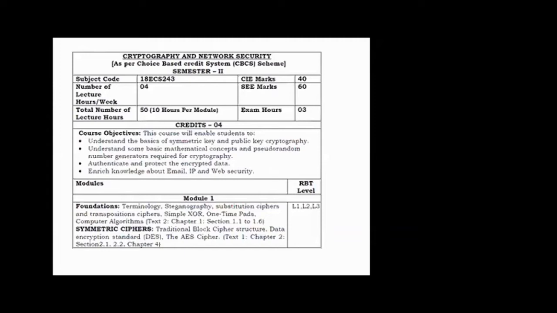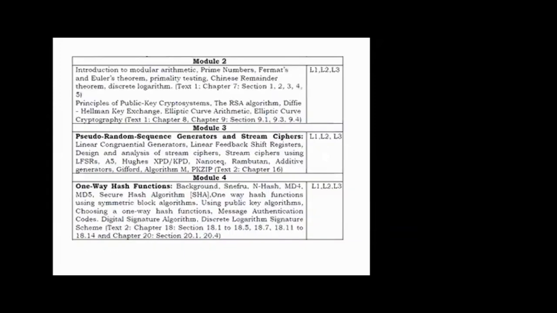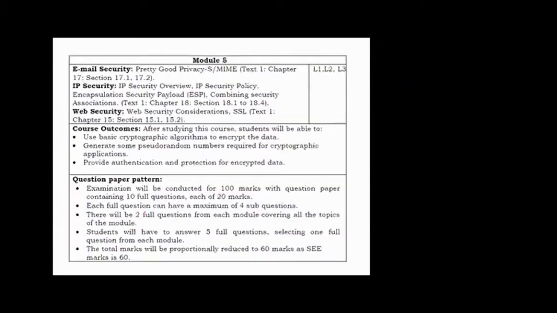So under cryptography, you have module one. Module one covers introduction as well as the symmetric ciphers. Module two, RSA algorithm, Diffie-Hellman, these things are considered. And module three is related to pseudorandom sequence, which is generated for hash encoding and all. And module 4 is particularly related to hash encryption. Digital signature related things are discussed under module 4.